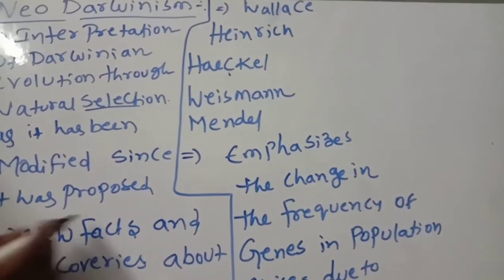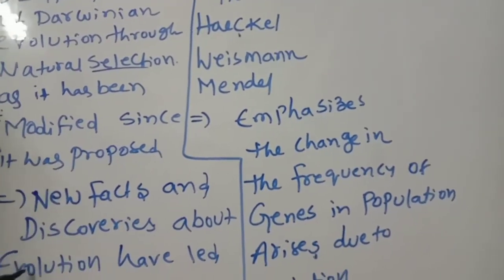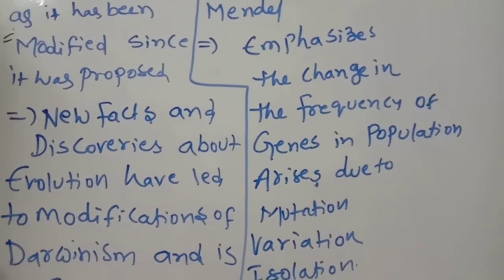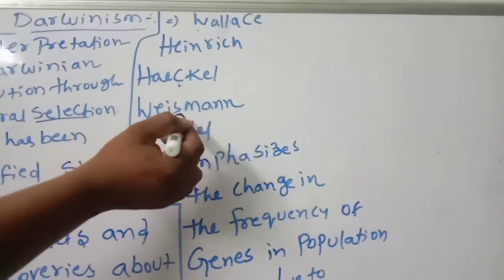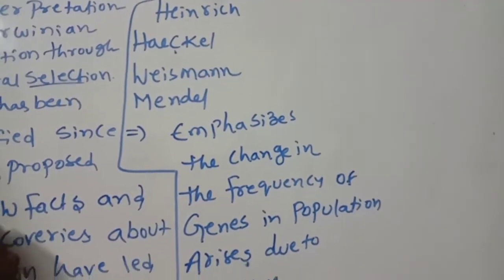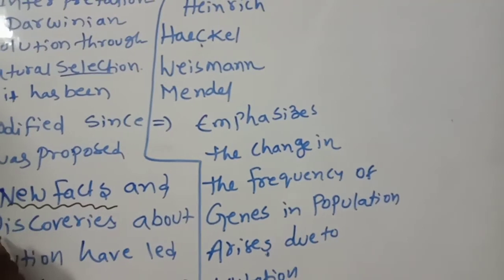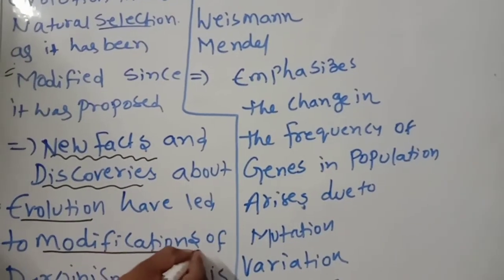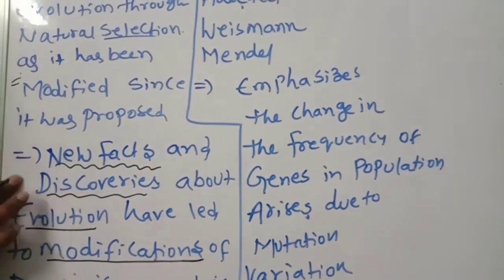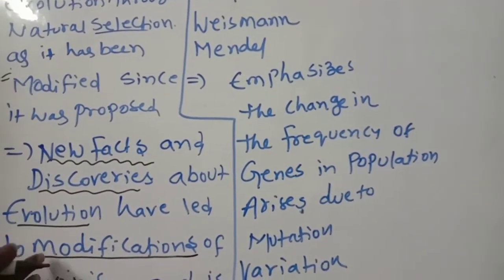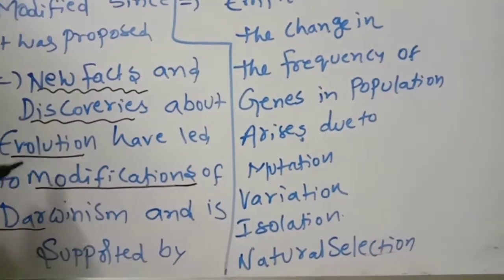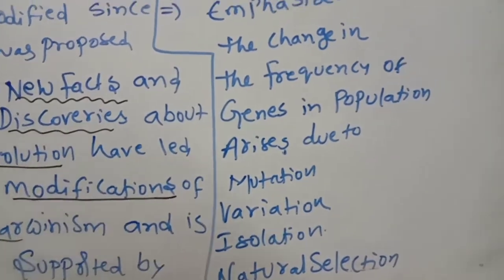How? Some new facts and discoveries about evolution have led to modifications of Darwinism, and it is supported by Wallace, Heinrich, Haeckel, Weizmann and Mendel. Because of the new facts and discoveries, some modifications happened in the theory.